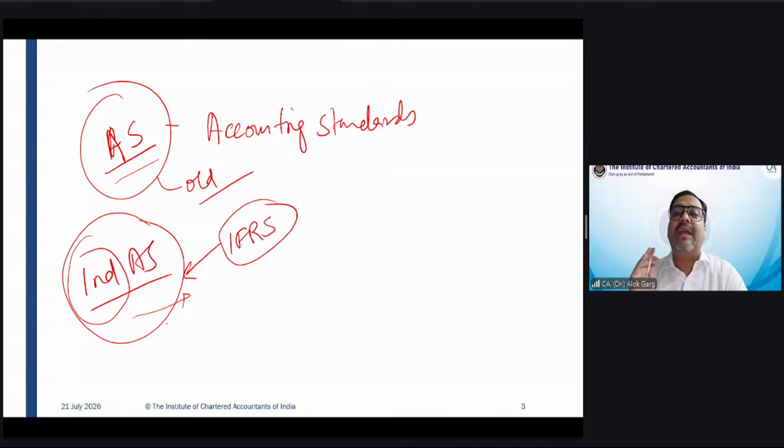Why? Because they have read accounting standards, they have read AS. But now you are learning Indian Accounting Standard in detail. So for you, that course may not be relevant because you will already have knowledge of Indian Accounting Standard once you clear your CA Final exam. So in India, we have two sets of standards, Accounting Standard and Indian Accounting Standard.